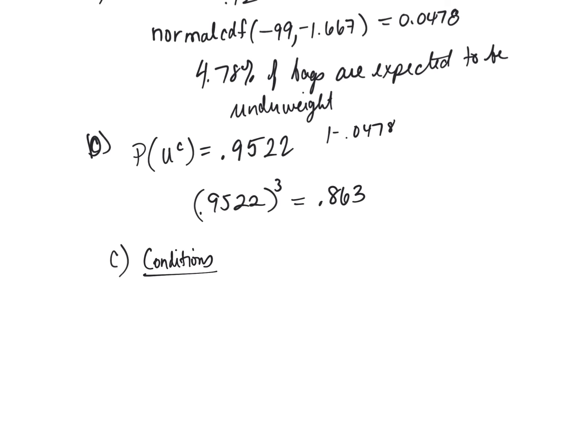So the bags of chips are representative. Remember that we only use representative if it does not say random. If it doesn't say it's randomly sampled, then you use representative. 3 is less than 10% of all bags of chips.